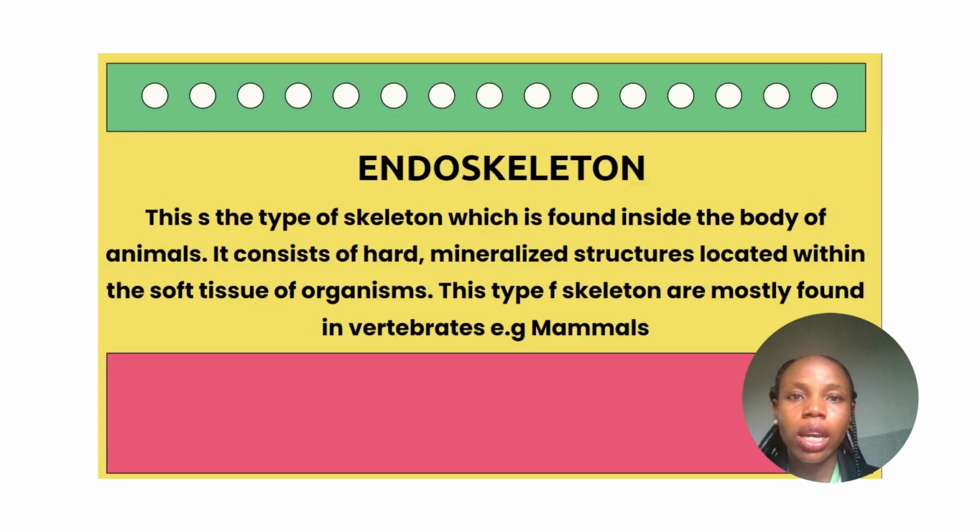Then the last one is the endoskeleton, from the word endo. Endo means inside. This type of skeleton is found inside the body of an animal, and it consists of hard mineralized structures that are located within the soft tissue of the organisms. And this type of skeleton is mostly found in vertebrates. When I say vertebrates, I mean animals, organisms with a backbone, like mammals and the likes.